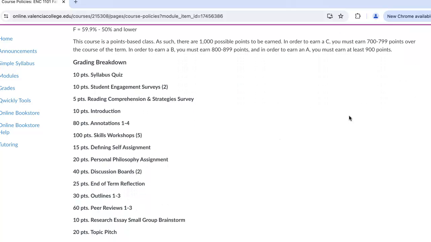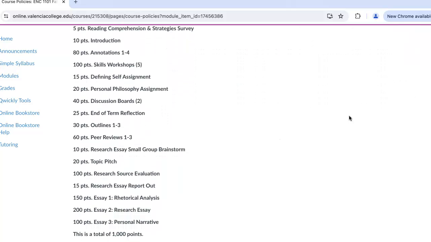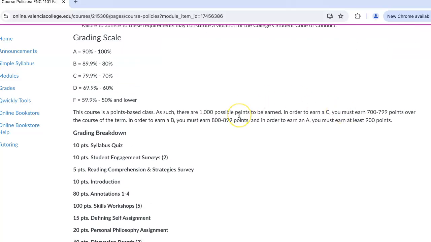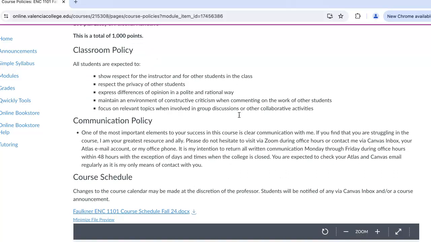I provided you a grading breakdown. This is a points-based class where you can earn up to 1,000 points. So in order to earn an A, you would need at least 900 points. A B would be 800 to 899 points, and a C would be 700 to 799 points. This is a Gordon Rule class, which means you are required by the state of Florida to earn at least a C in the course.